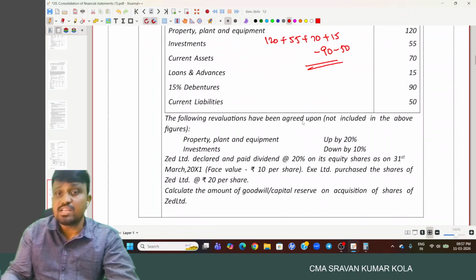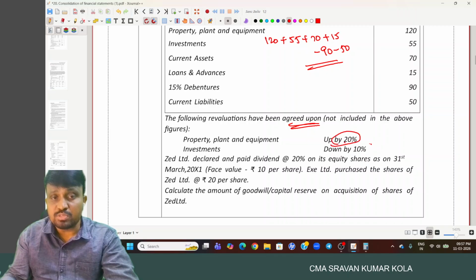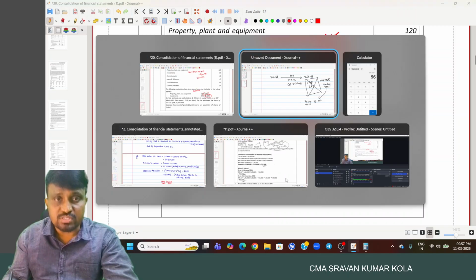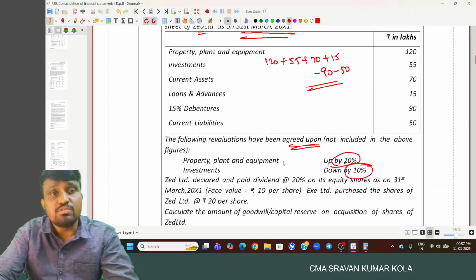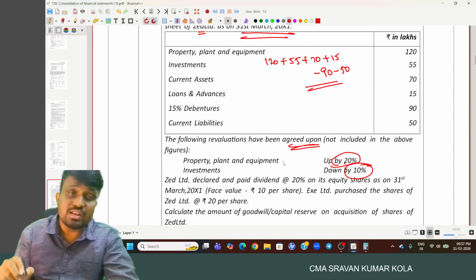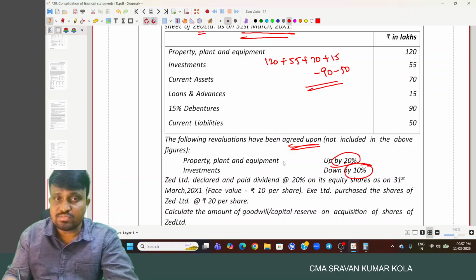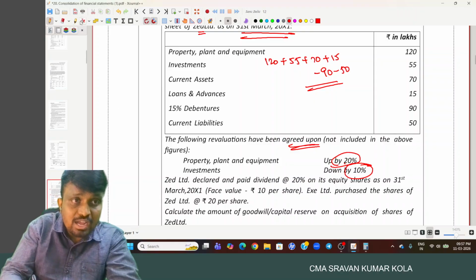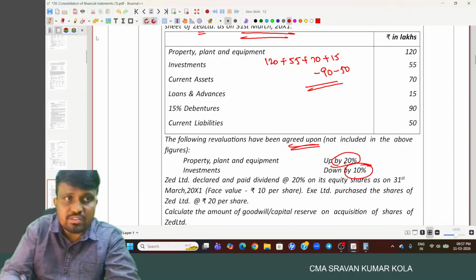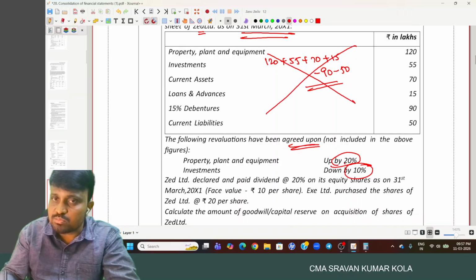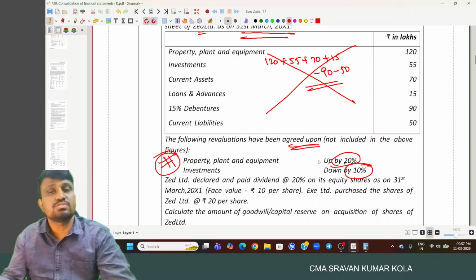Then coming to the problem. The following revaluation has been agreed upon: PPE is up by 20%, investment is down by 10%. When the revaluation is provided, while calculating the net assets, and remember this point is very, very important, don't consider book value. You have to consider revalued figures.